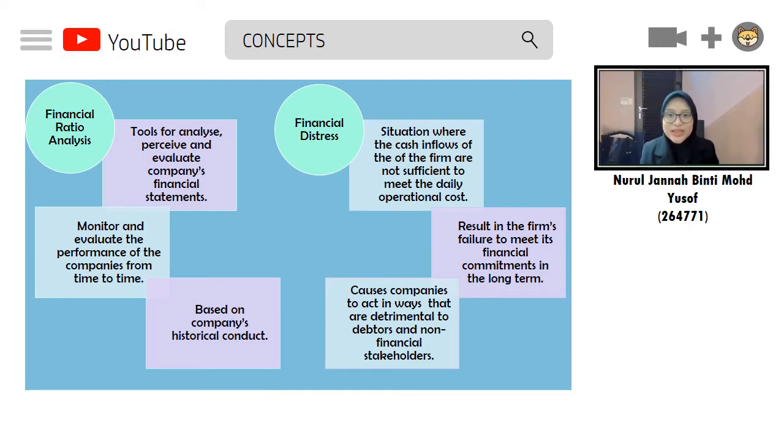Financial distress usually refers to a situation where the cash inflows of the firm are not sufficient to meet the daily operational expenses. This situation results in the firm's failure to meet its financial commitments in the long term. Furthermore, financial hardship is regarded as over-expensive since it causes companies to act in ways that are detrimental to debtors and non-financial stakeholders.